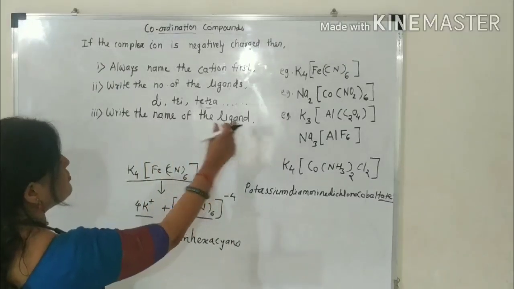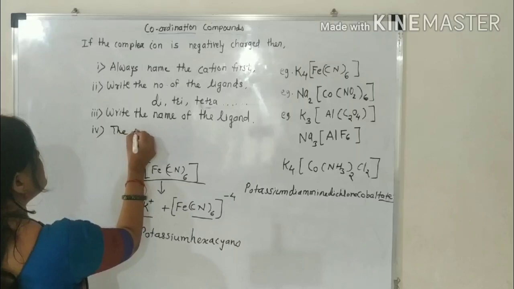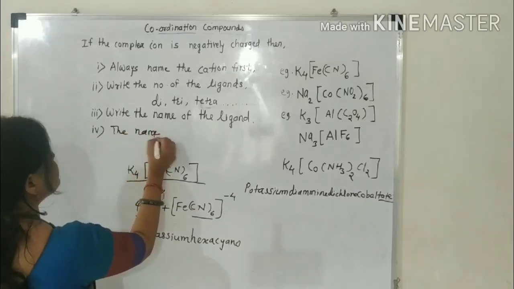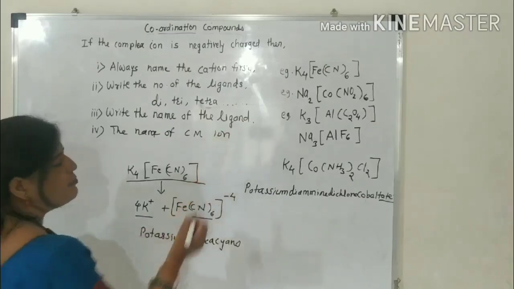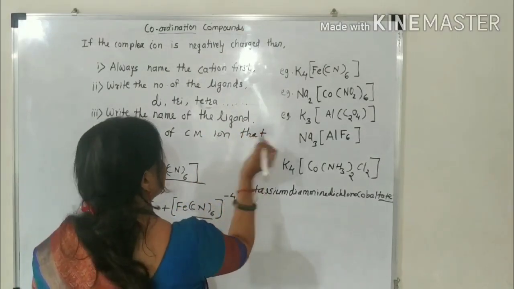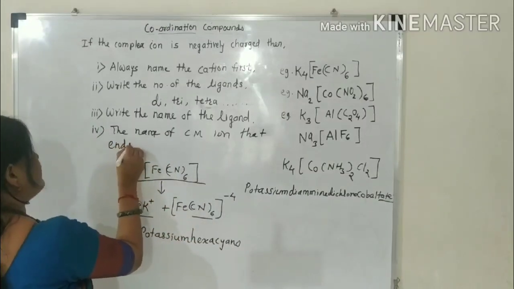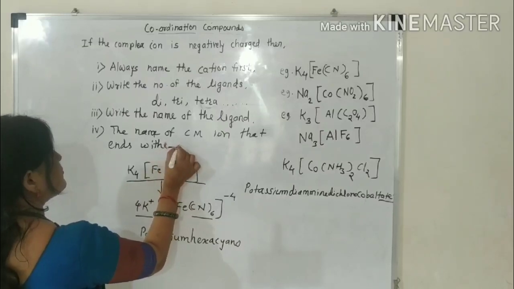After the name of the ligand, you should indicate the name of the central metal ion, which ends with the ate suffix.